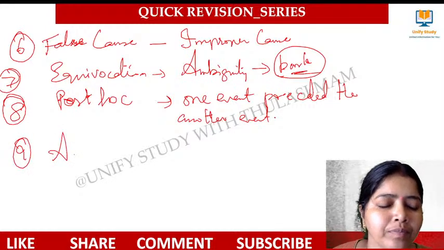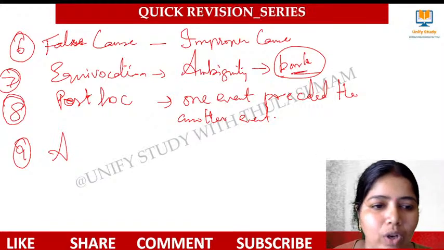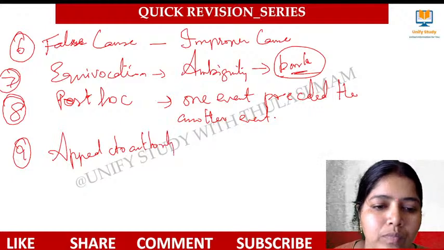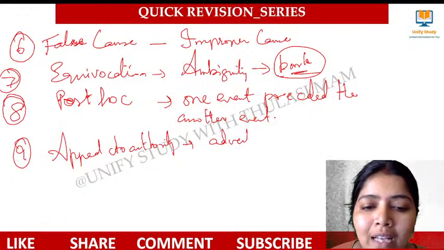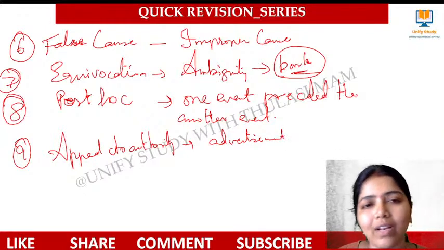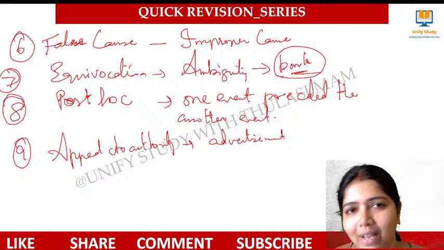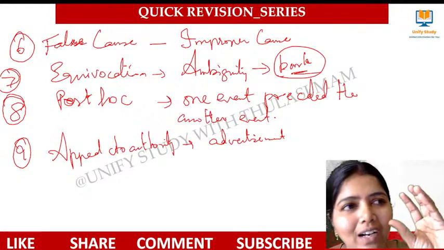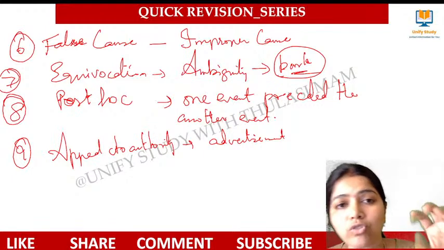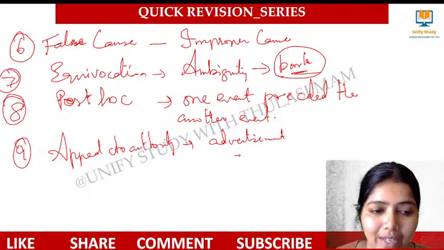Next, very, very interesting, that is argumentum ad verecundiam. You can say, appeal to authority. It's called appeal to authority. Advertisements. What do I mean by advertisements? They give advertisements, right? If you use this cream, you'll be very fair. But they may not even have applied that cream, yet they give advertisements for it. Trusting them, you take it and apply it, but you will not get the fairness. With the popularity and the voice that they have, they advertise. They have authority, but it does not apply. That's called appeal to authority.